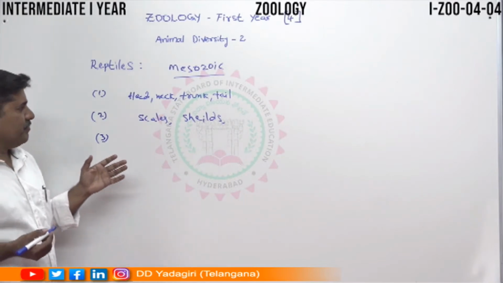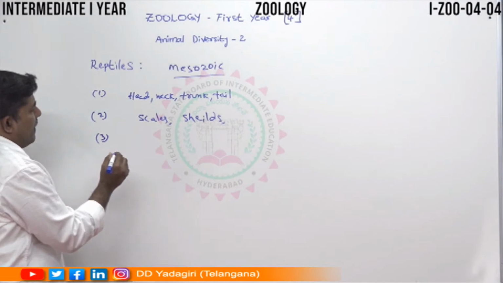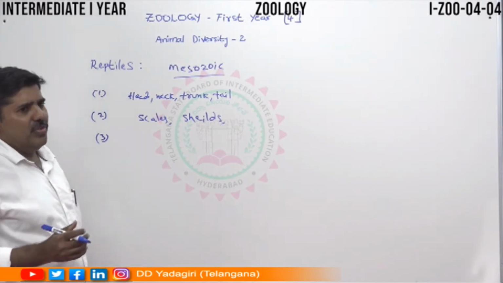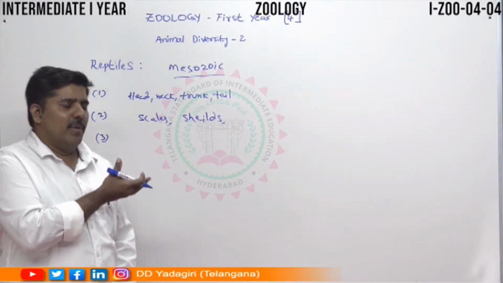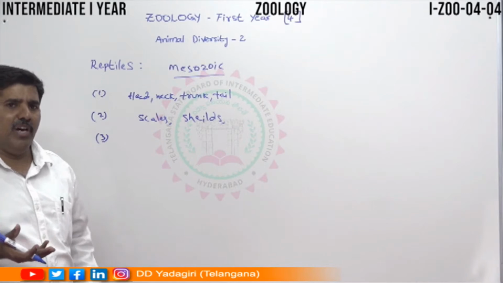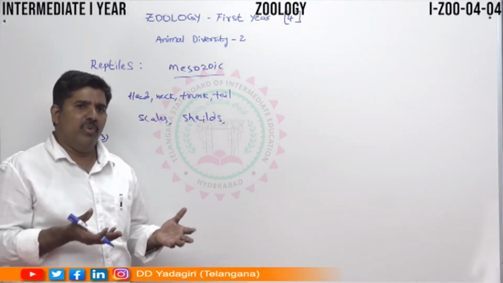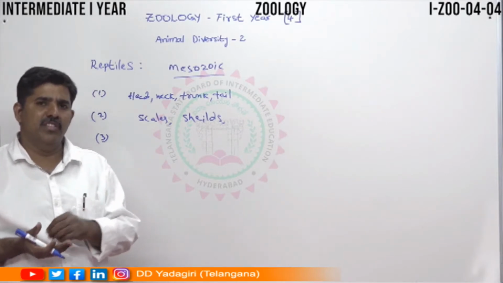Then the next important area is the digestive system. The digestive system is similar to the process in the previous amphibians. Why? Because most of the species are carnivores, so they have a short alimentary canal.